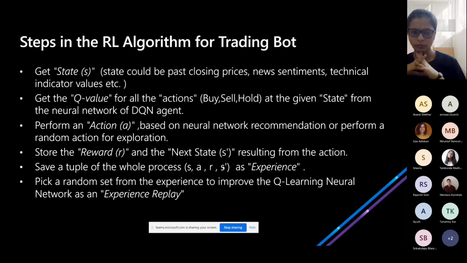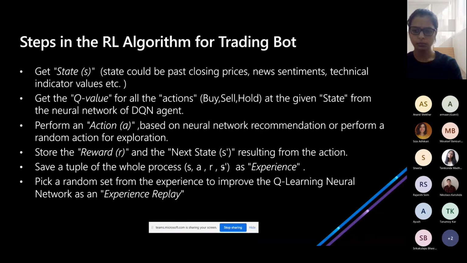Now you will ask, okay, we have taken the action, why do we need the experience? We need this experience for the neural network. The neural network will take a very small batch of this experience and use it to optimize itself, so that the loss function between the expected Q value, what the actual value is, and what the DQN network, the agent that we just saw, is predicting, gets smaller.